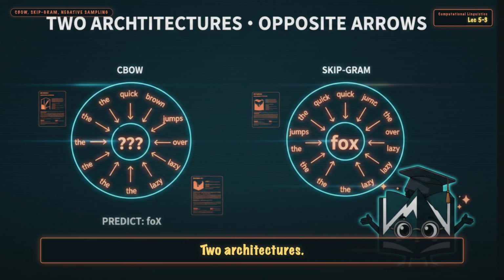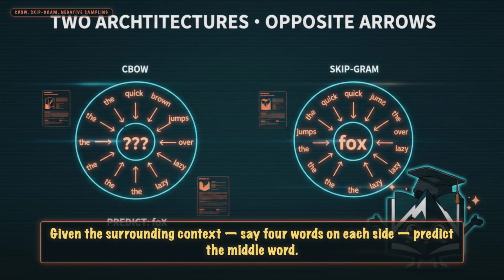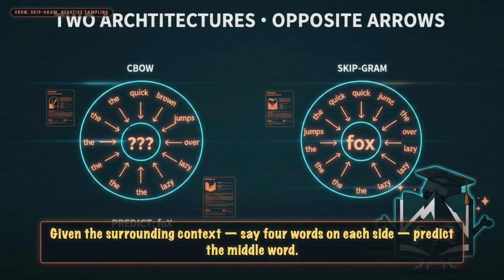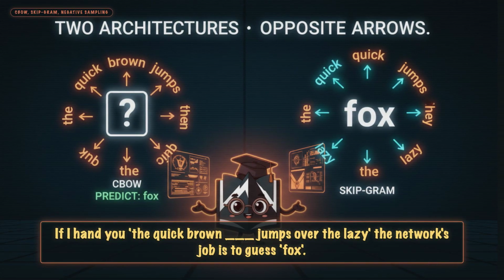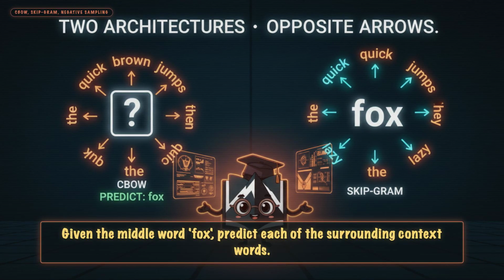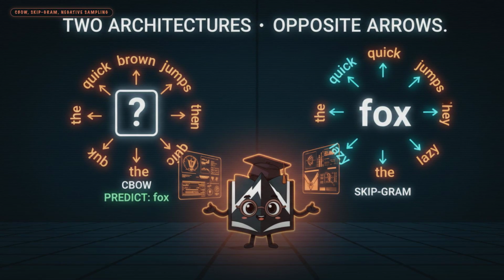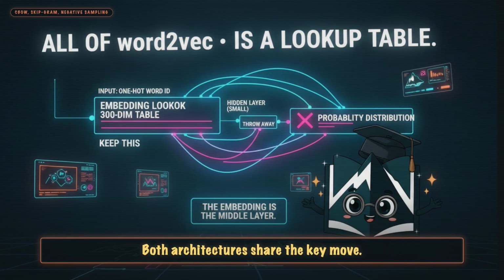Beat 1. Two architectures. CBOW, continuous bag of words. Given the surrounding context, say 4 words on each side, predict the middle word. If I hand you quick brown jumps over the lazy, the network's job is to guess fox. Simple. And skipgram flips it. Given the middle word fox, predict each of the surrounding context words. Same idea, opposite direction.